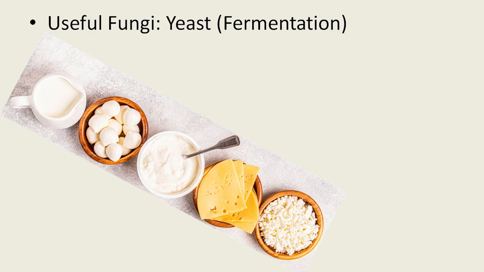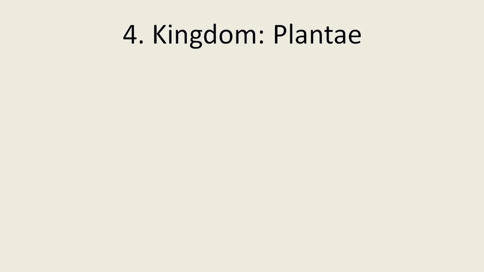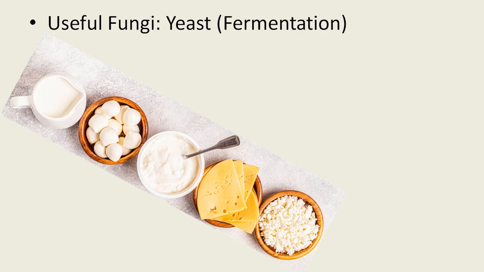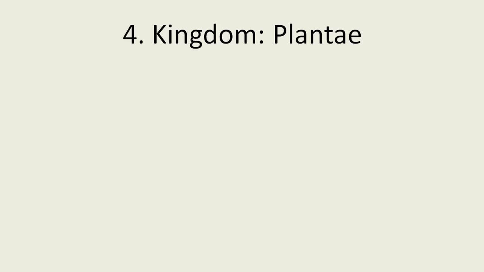The sugar material is converted into alcohol. Then there are also some other fungi useful as biopesticides. For example, Beauveria bassiana is one example useful as a biopesticide. Then kingdom Plantae. I am not going into detail about kingdom Plantae.